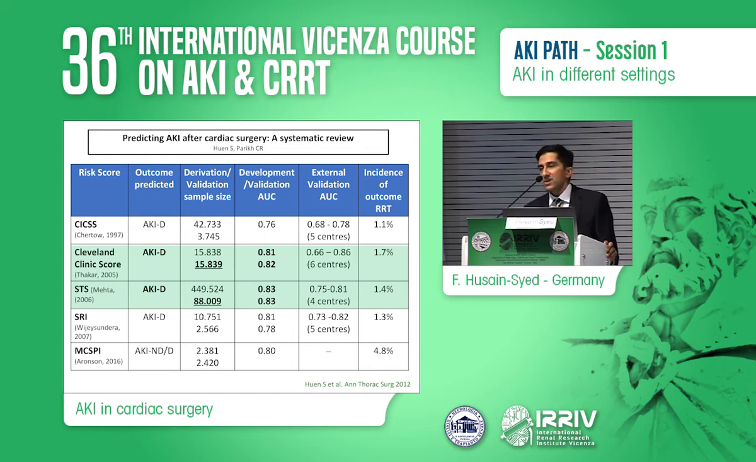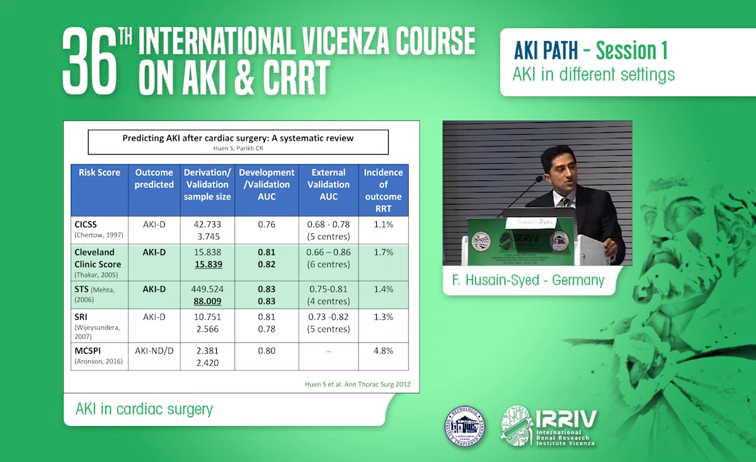But as I told you before, AKI requiring dialysis is quite rare, so that really limits the use of these scores. And what we really need is something to discriminate milder forms of AKI, patients who do not require dialysis. And that is really a problem that we have nowadays.